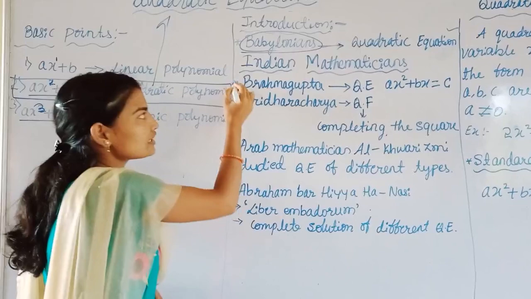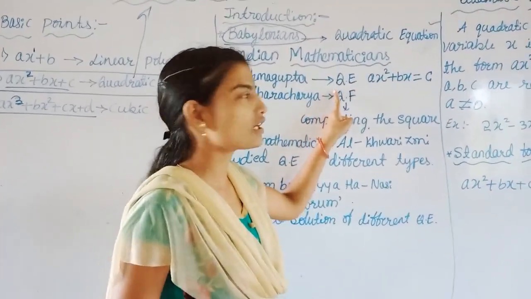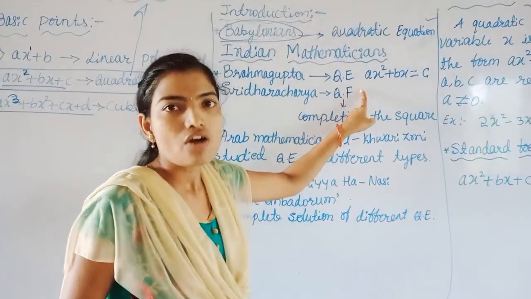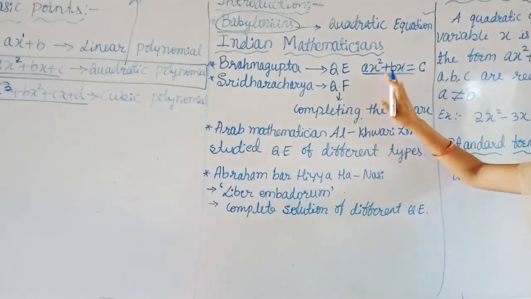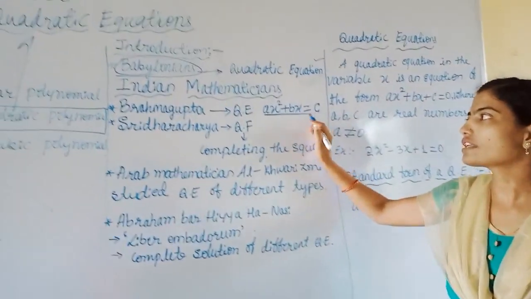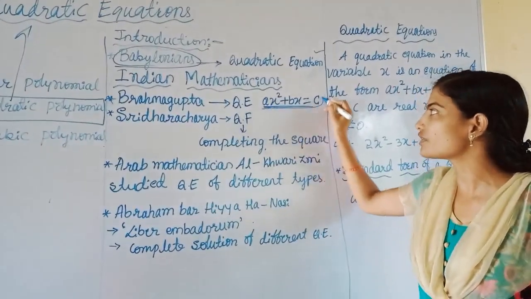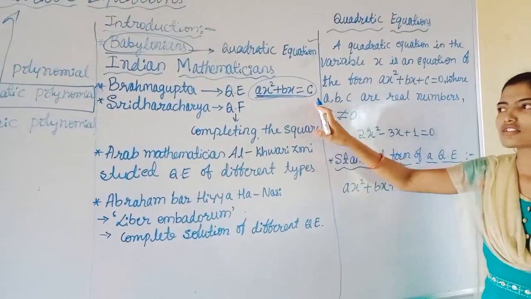Brahmagupta gave an explicit formula for solving a quadratic equation of the form ax square plus bx is equal to c.